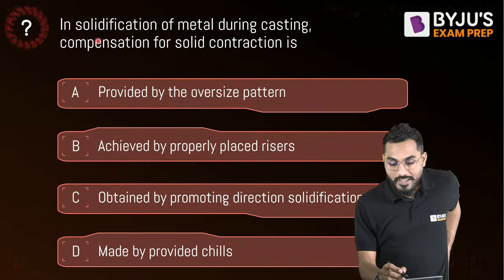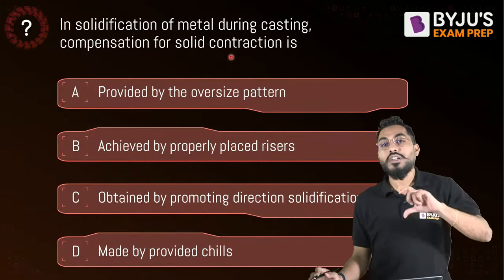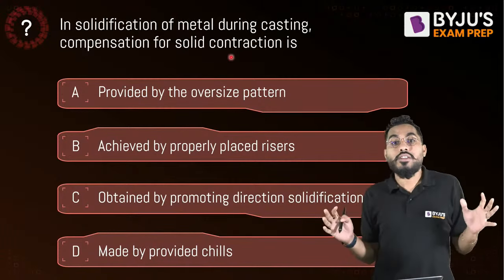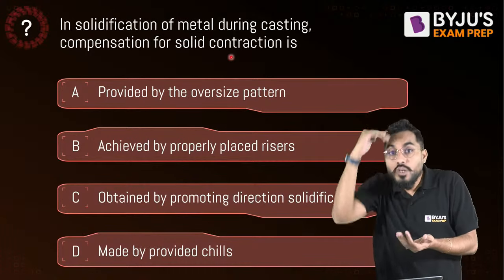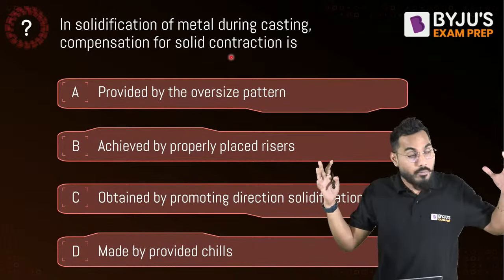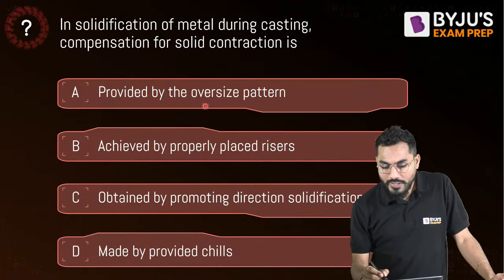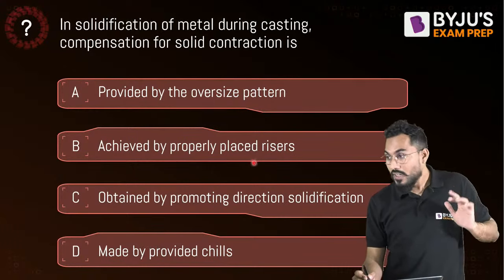So what is the question? In solidification of metal during casting, the compensation for solid contraction. What is meant by solid contraction? Solid contraction means the body goes from freezing temperature solid to room temperature solid. When that transformation is happening, a contraction takes place. That contraction is compensated by providing an oversized pattern, or may be achieved by properly placed risers.